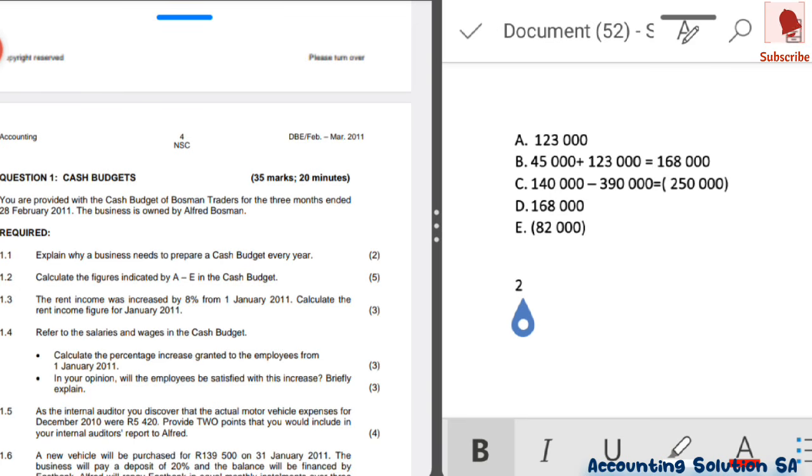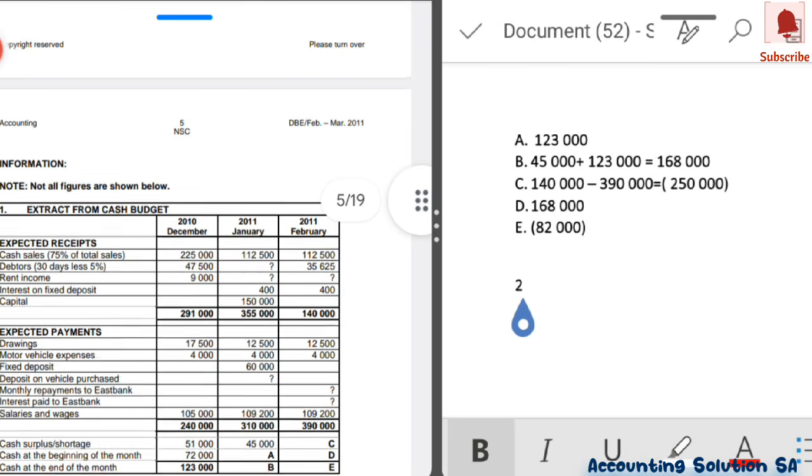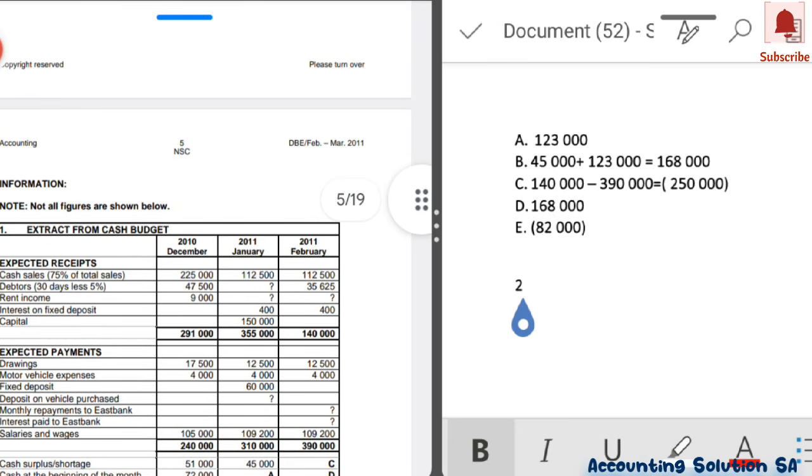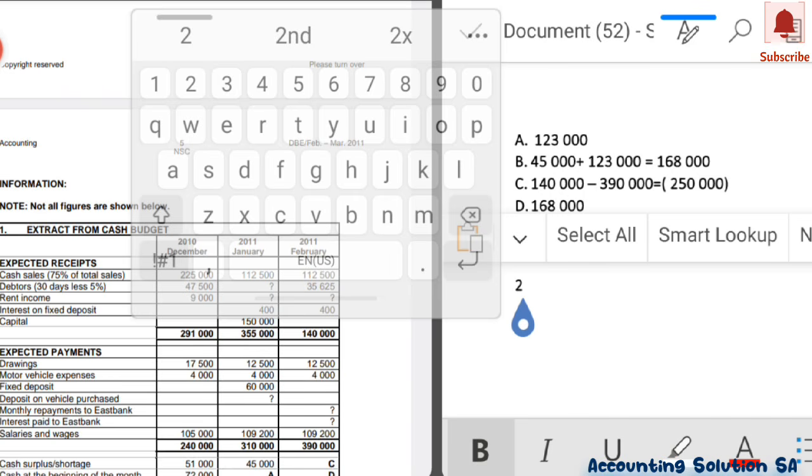The rent income was increased by 8%. Let's check the rent income. The rent income in December was 9,000, and they said from January it has been increased by 8%. This is how you can calculate this one.